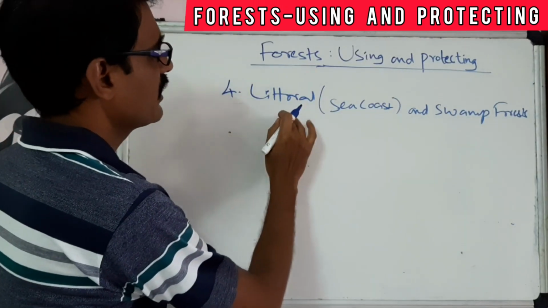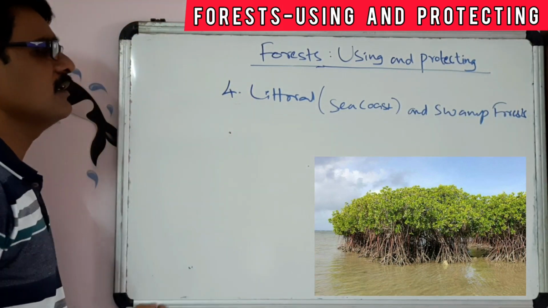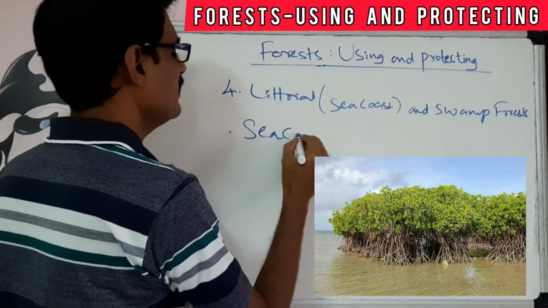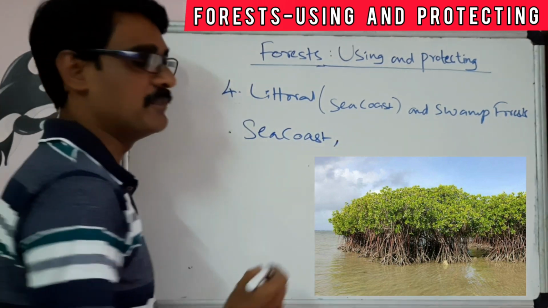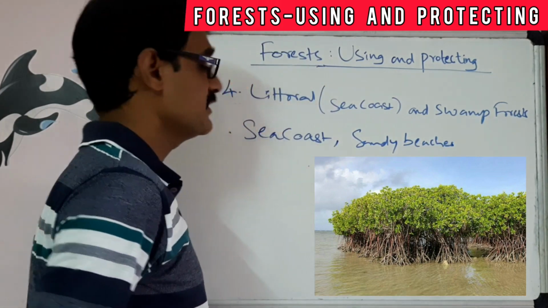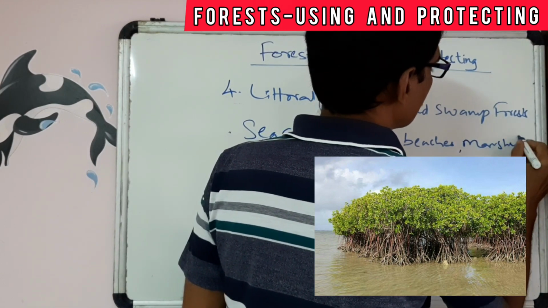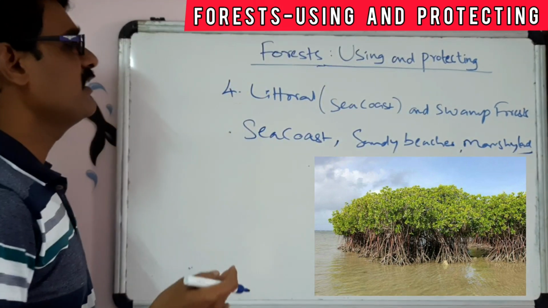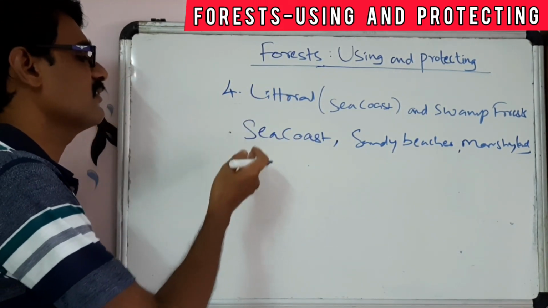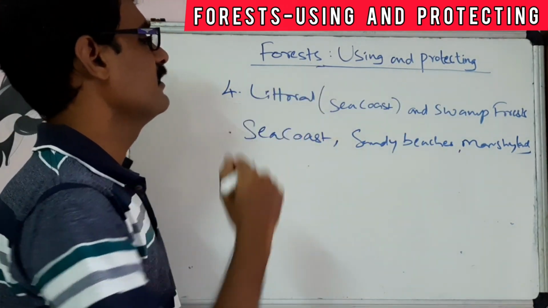So, the fourth one is the littoral or sea coast and swamp forest. The littoral sea and swamp forest, generally they are grown in the sea coast, in the sandy beaches and in the marshy lands. So you can find these littoral or swamp forests in the regions of sea coast and sandy beaches and the marshy lands.